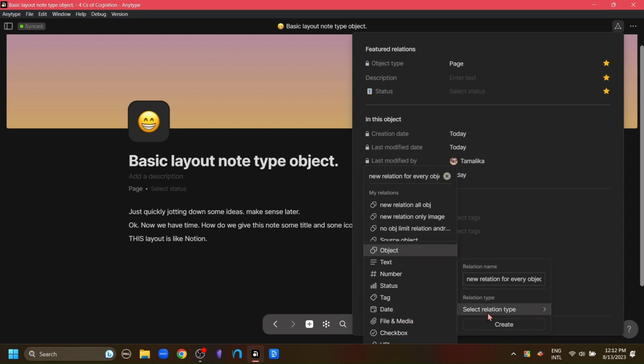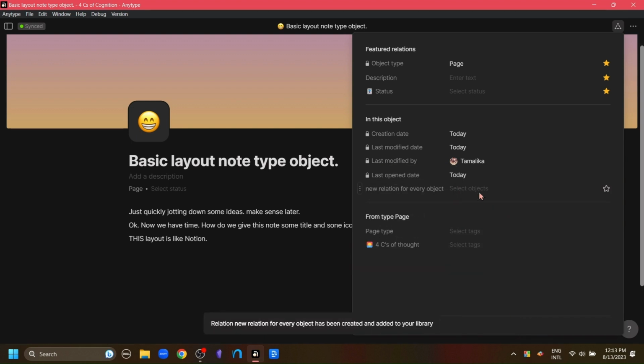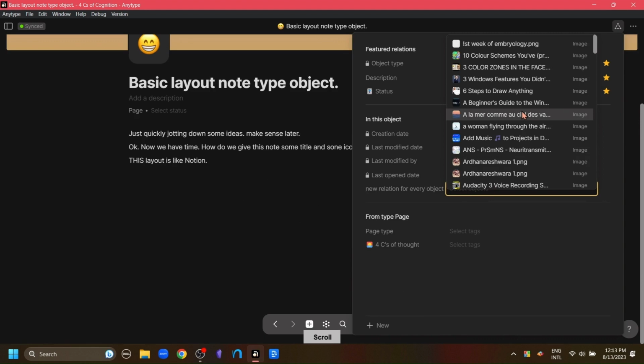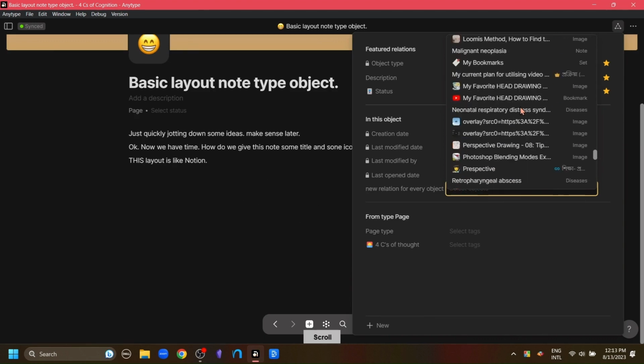So relations in Anytype can be both properties and can relate one object to another. So for properties, there are checkboxes, URL, emails, tags, status, and etc. There is also the object option. If we click on the object option, and then hit create, here is the relation. And if you click on the empty search box here, it brings up all the types of objects we have in our Anytype, and we can connect to any of the objects, any number of objects.